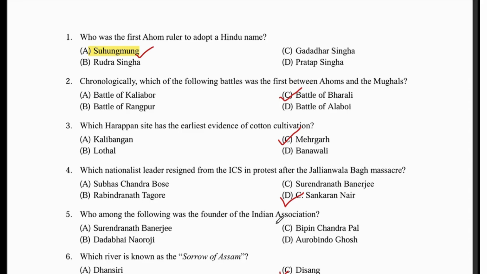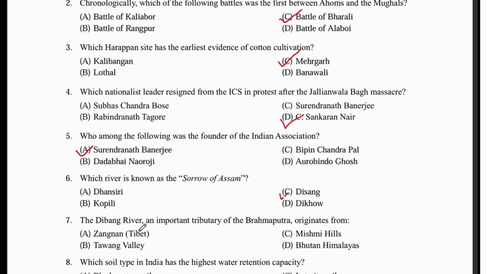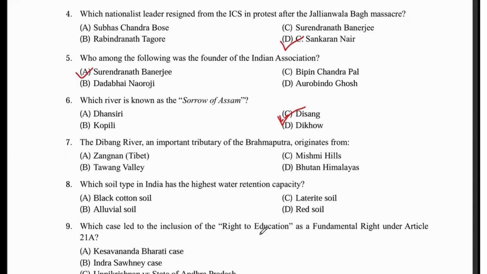Who among the following was the founder of the Indian Association? Surendranath Banerjee. Which river is known as the Sorrow of Assam? Brahmaputra or Dibang? The Dibang River, an important tributary of the Brahmaputra, originates from the Mishmi Hills, north of Zayul, Tibet.